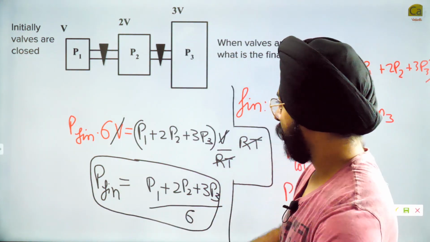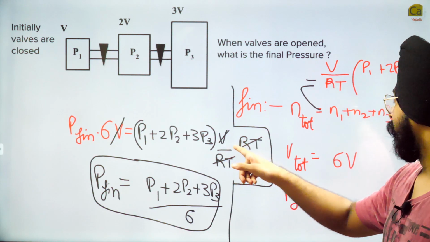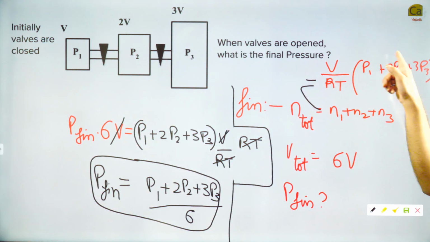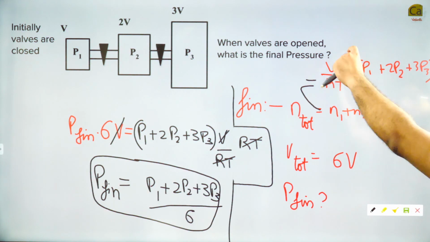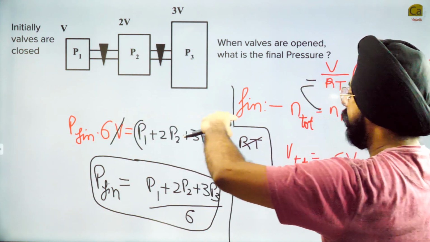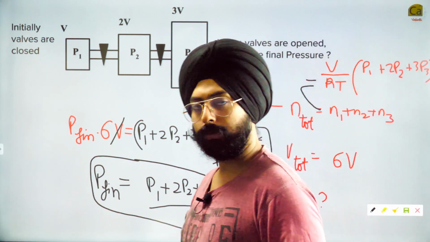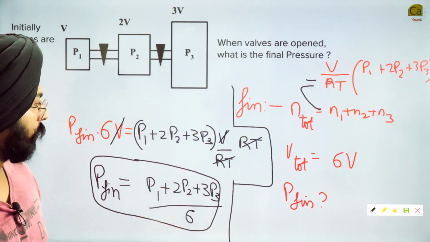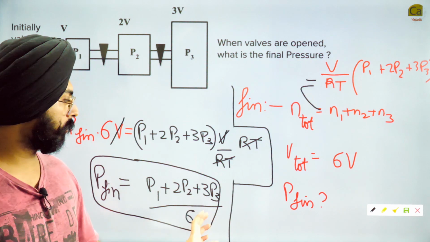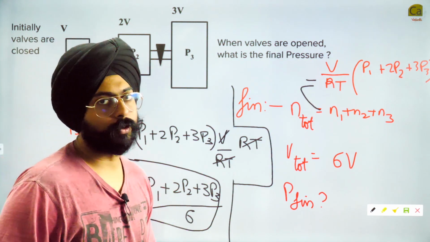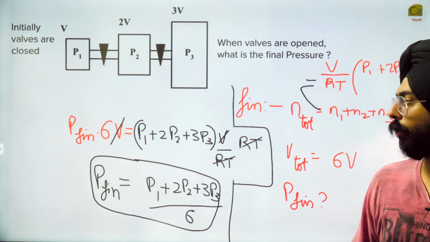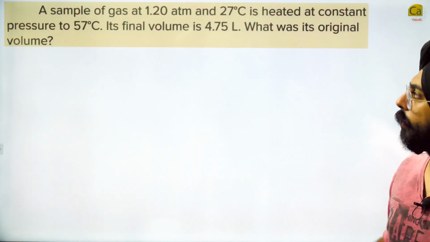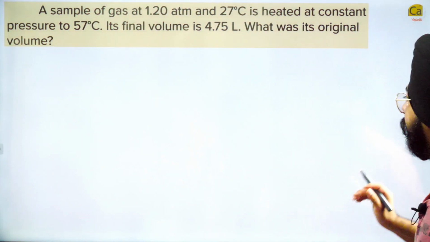That was the catch. Okay, the V also gets divided because this is the, ठीक है, this is the N total. N total itself has V in it, so this V and this V will get cancelled out. All right, so answer becomes final price is P1 plus 2 P2 plus 3 P3 divided by 6. Nice question. Let's move on to the next one, which was also a homework for one of the previous classes.